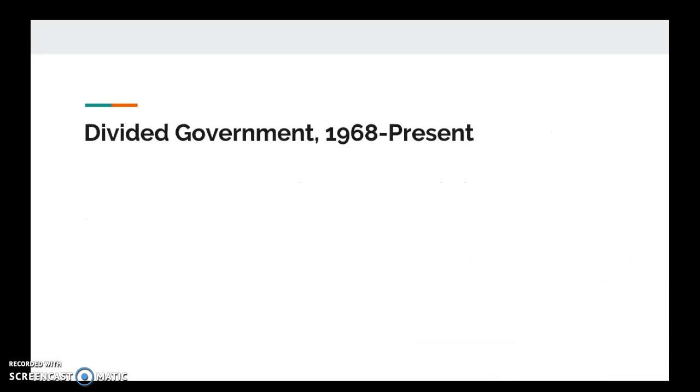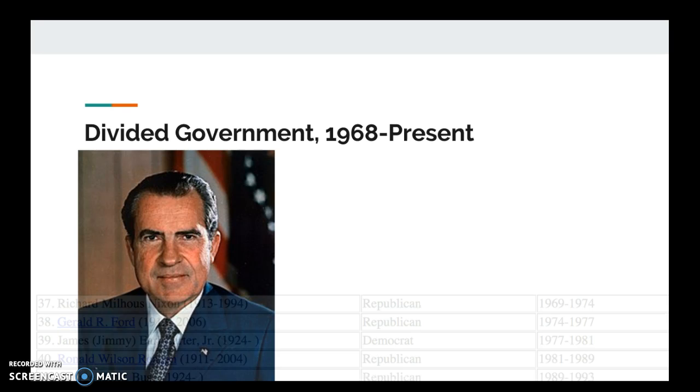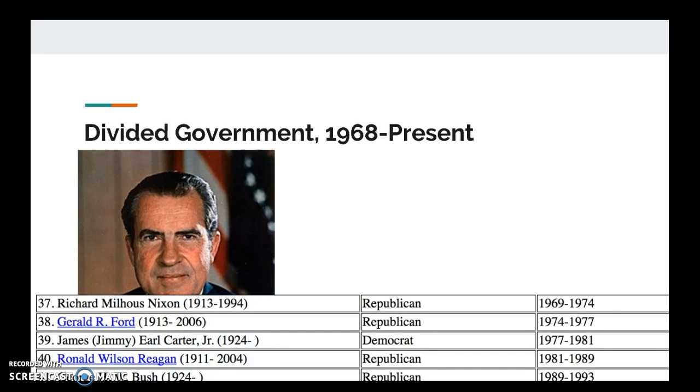So the last era that I want to talk to you about is this era of divided government, which we see 1968 to the present. The election of Richard Nixon in 1968 marked the beginning of a period of Republican dominance in presidential politics in this era of divided government. So you see here that, with the exception of Jimmy Carter, Republicans dominate the White House until the early 1990s.